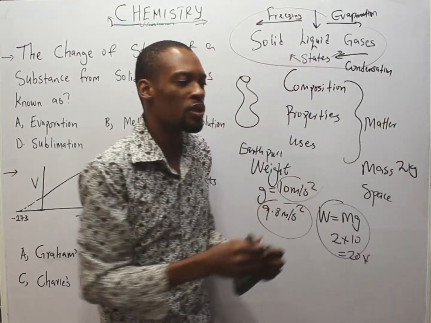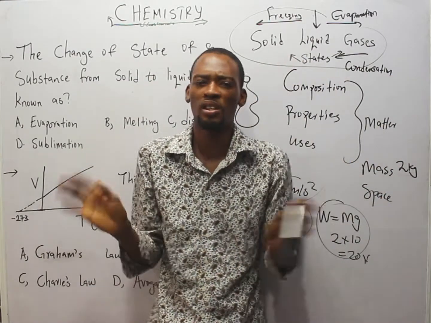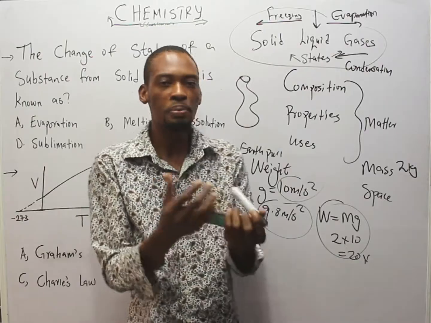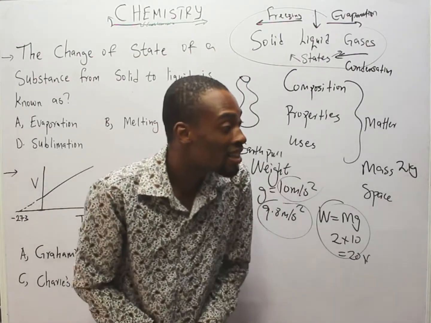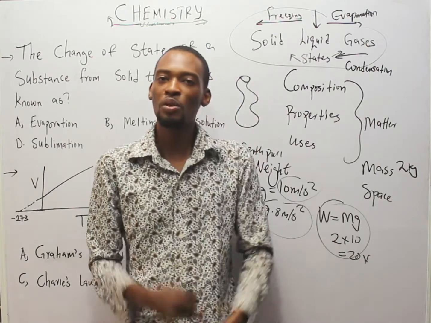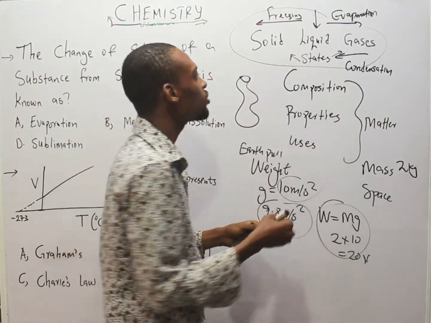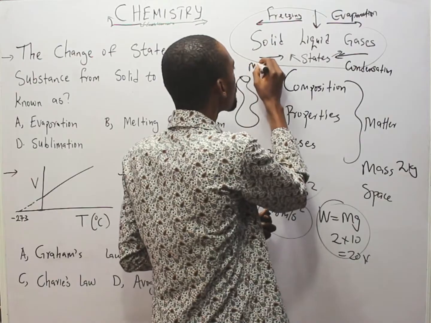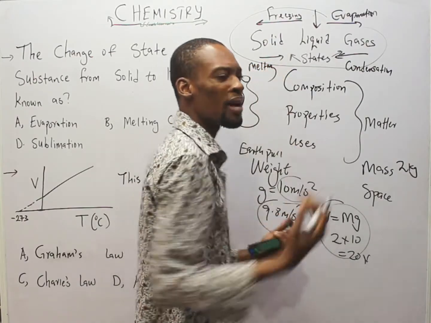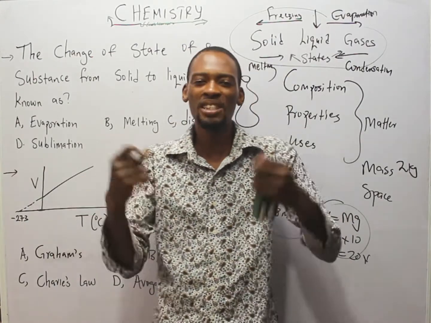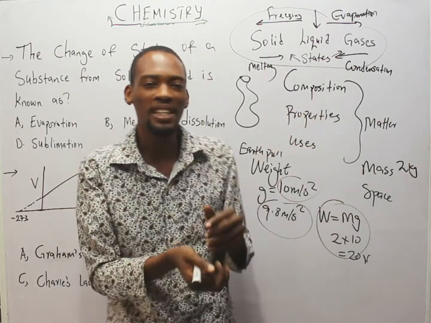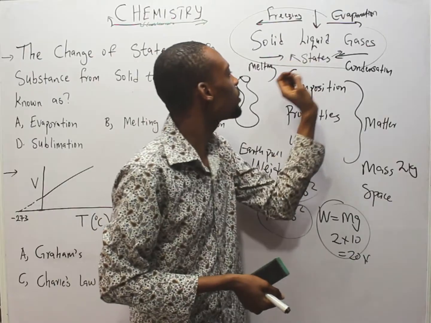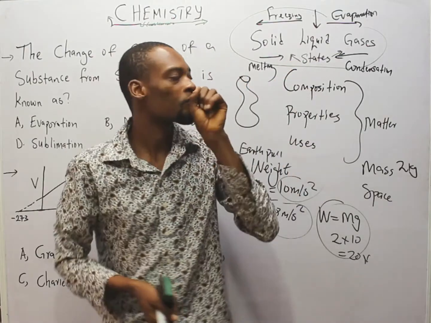Now, this your ice block. You say, no, this water is too cold. I can't take this. You keep it. After some minutes or hours, you come back, it has melted. So matter has changed from solid to liquid, melting. Even rubber, plastic, you heat them, you see they begin to melt. So the change of state from solid to liquid is called melting.